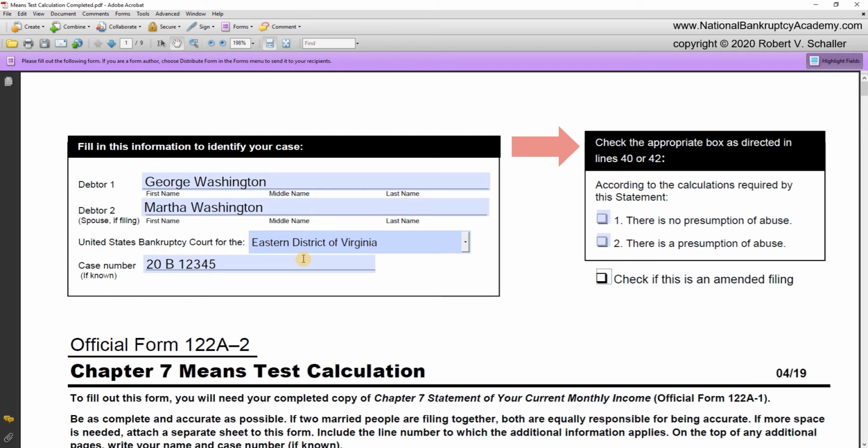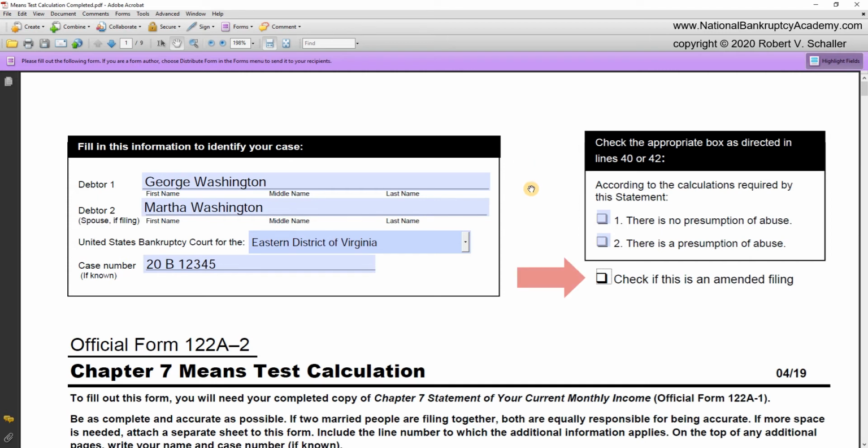Now over to the right, you'll see a box that says check the appropriate box as directed in lines 40 or 42. However, we have not completed lines 40 or 42, so we are going to leave this box blank, but I promise we'll come back to the box after we've completed lines 40 and 42.